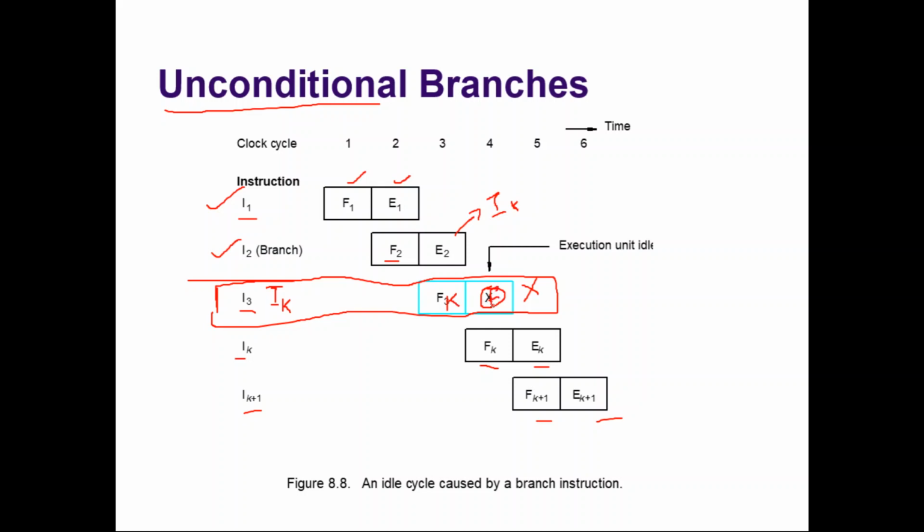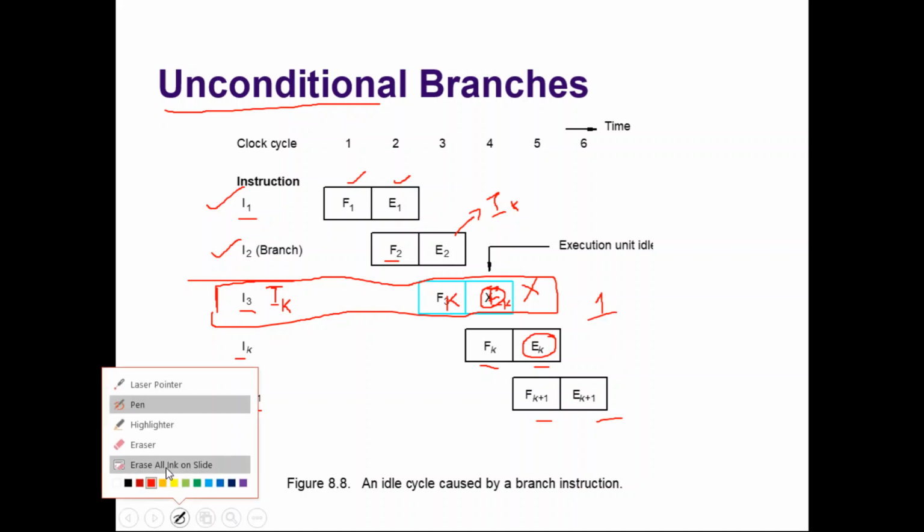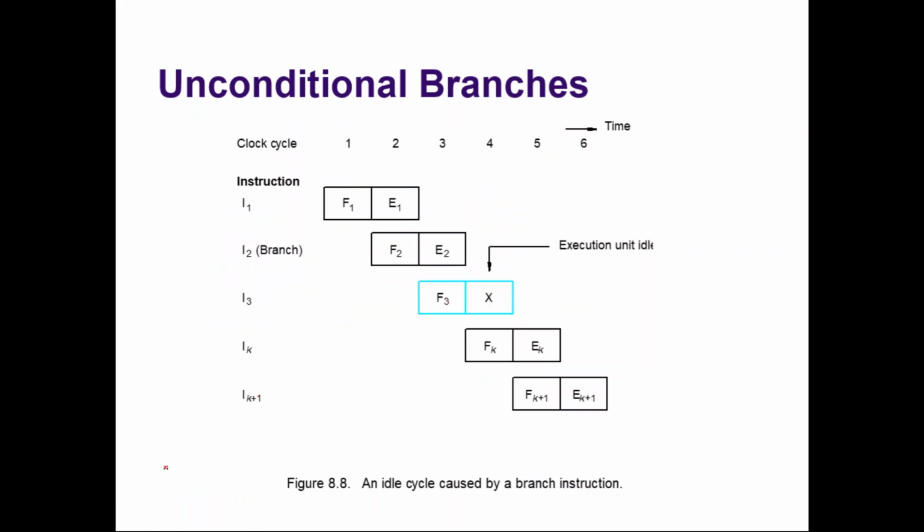In that case, instruction K would have been completed at the 4th clock cycle, right? But now instruction K has completed only at the 5th clock cycle. So the pipeline is stalled by how many clock cycles? 1 clock cycle.